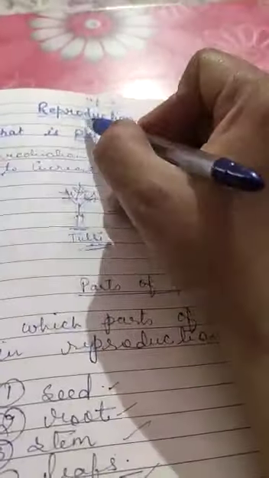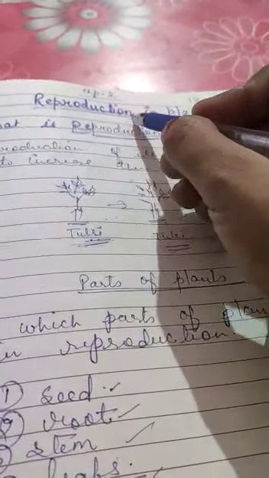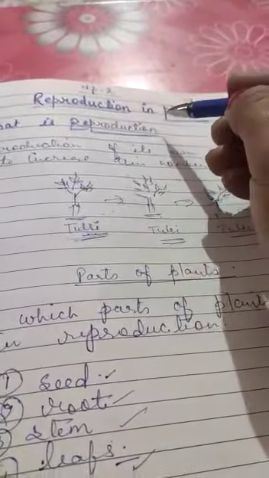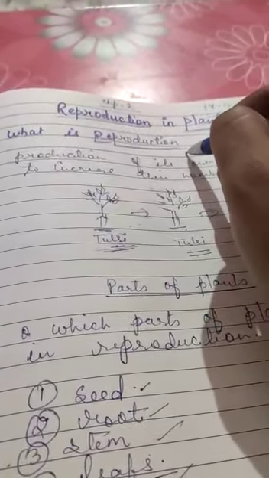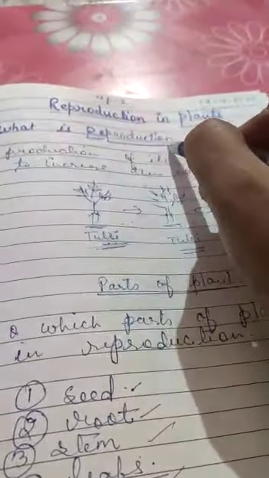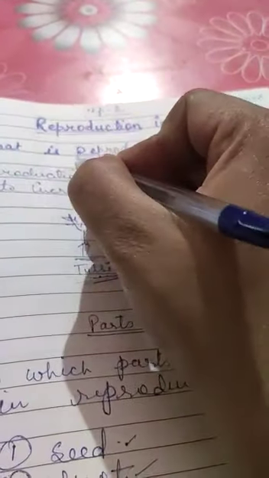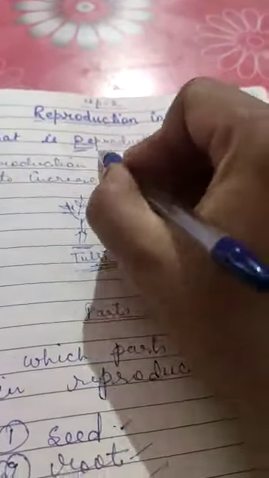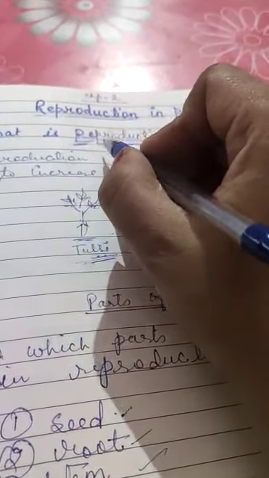Now the next term is reproduction. Have you heard it earlier? I think no. But now you will learn the topic. I will teach you the topic. What is reproduction? There are two words added in this word, re and production. Re means again.